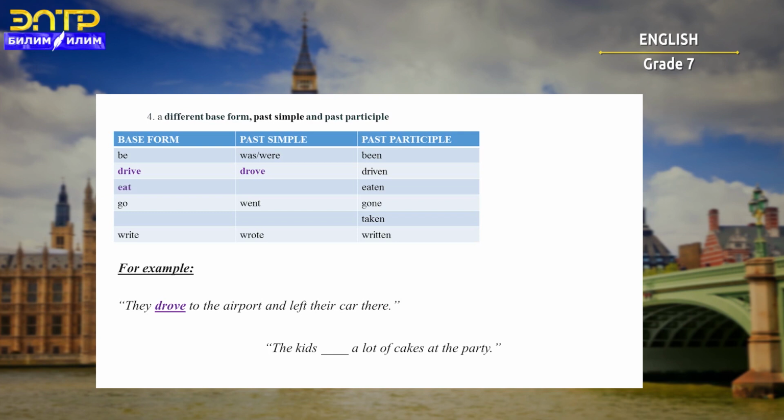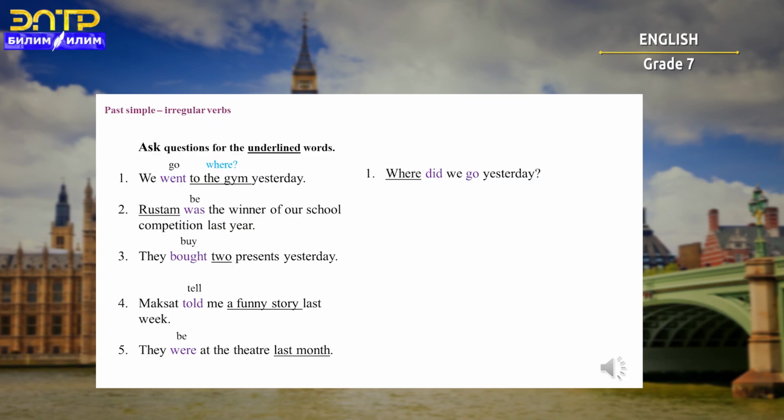The next one is eat. In past simple, it will be ate. For example, the kids ate a lot of cakes at the party. Go will be went in past simple. Take will be took. Let's have an example with this verb. She took her tickets yesterday. Write will be wrote.